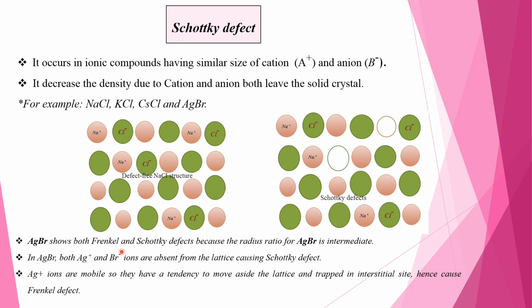And now AgBr shows both Frenkel and Schottky defect because the radius ratio for AgBr is intermediate. In AgBr, both Ag plus and Br minus are absent from the lattice, causing Schottky defect. Ag plus ions are mobile, so they have a tendency to move aside from the lattice and get trapped in interstitial sites, hence causing Frenkel defect. So AgBr shows both Frenkel and Schottky defect.